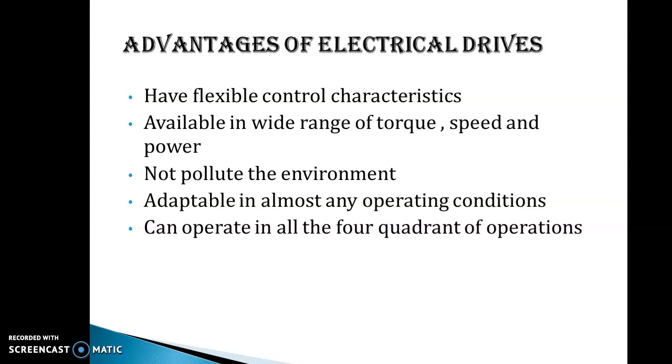Now you want to stop the motor, and if you want to change the direction of rotation, the forward direction is there, the motoring action is there, the braking action is there, and both these actions can also be possible in forward and reverse direction. So that's how we have 4 quadrants of operation. The motor can operate in all 4 quadrants of operation.